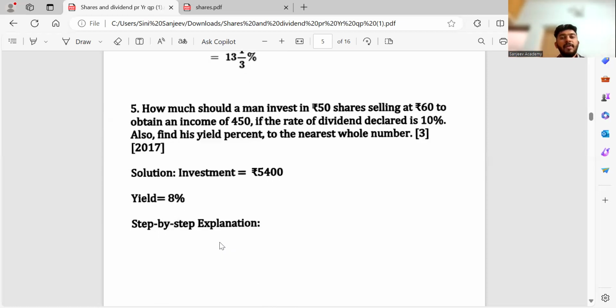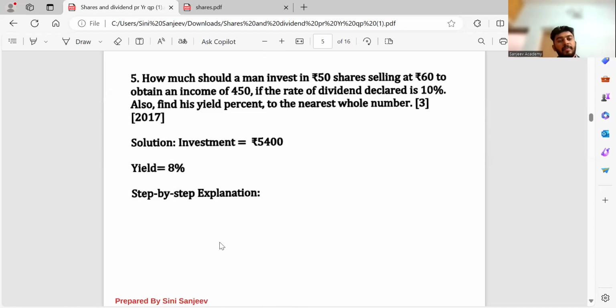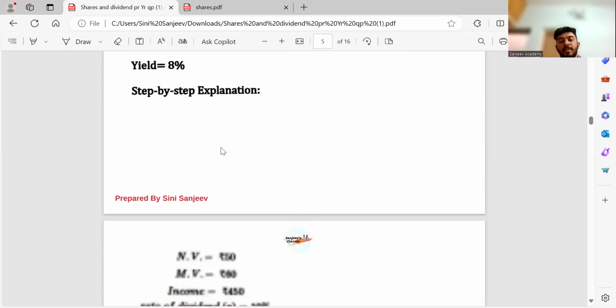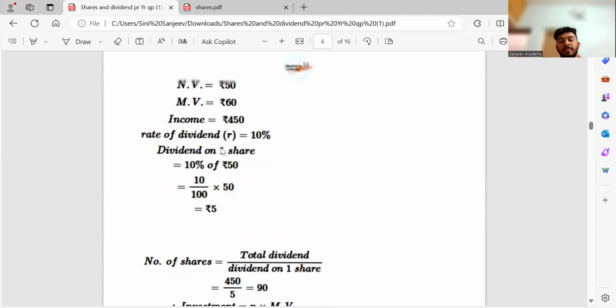So pause it whenever required and then do it. How much should a man invest in rupees 50 shares, selling at rupees 60, to obtain an income of 450, if the rate of dividend declared is 10%? Also find his yield percent to the nearest whole number. Okay, so what is the investment? I think this question, what is the investment we are getting? Let me see the question here. No, this question is not complete. So we'll just skip to the next question. There is a small error in this question.